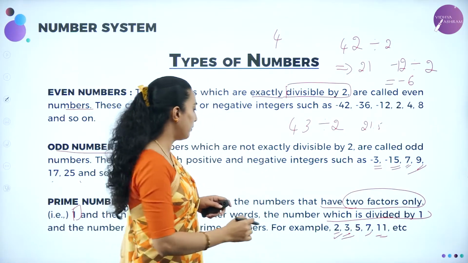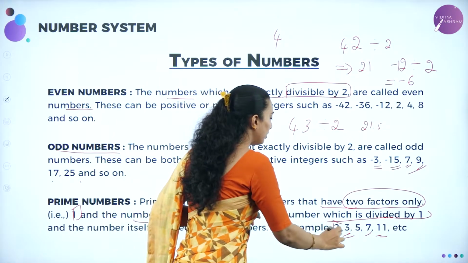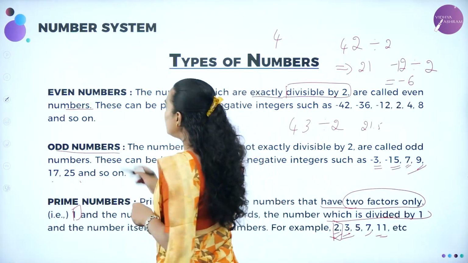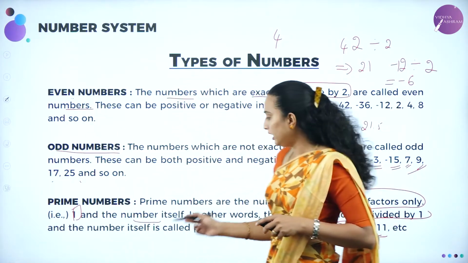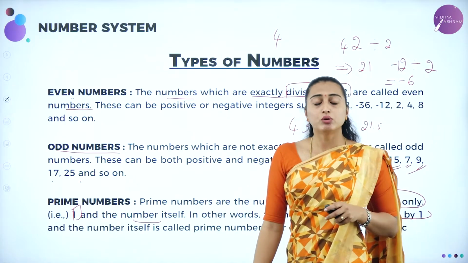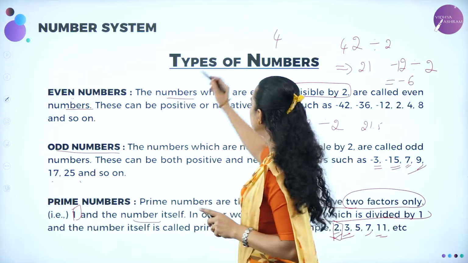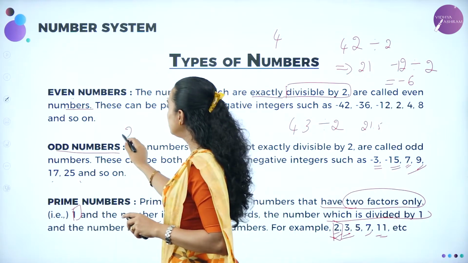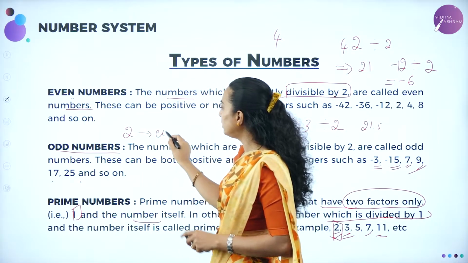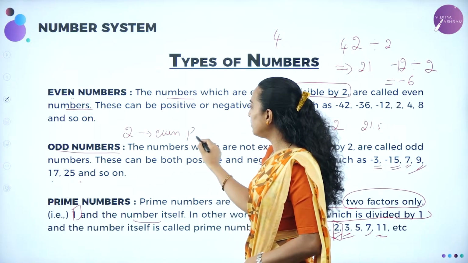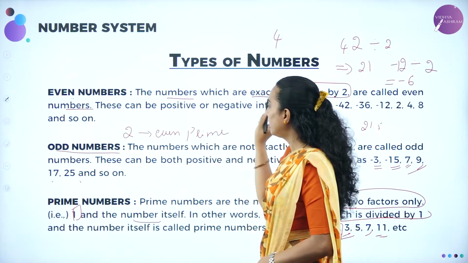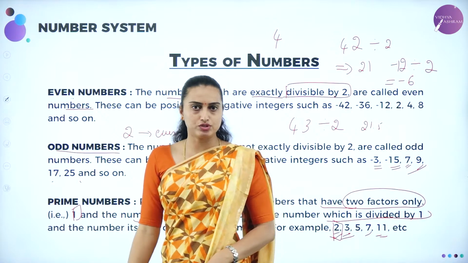And here you can observe, dear student, 2 is an even number, correct? And it comes under the prime numbers. So 2 is the only number which is an even prime number. Understood? Even prime number. Okay.